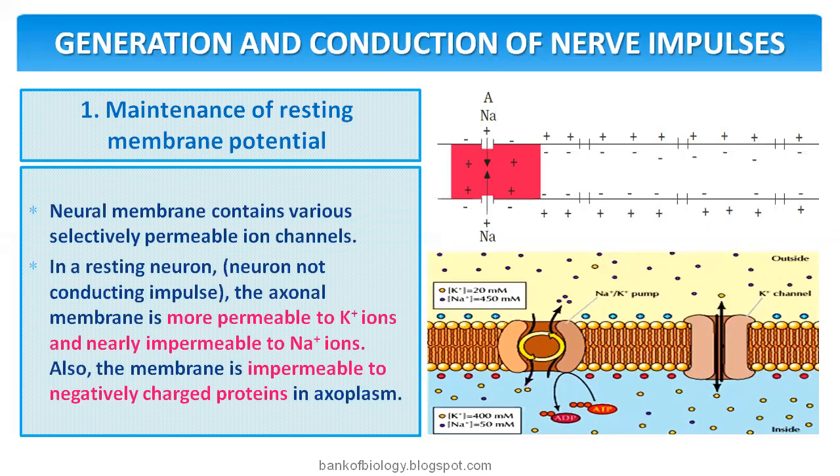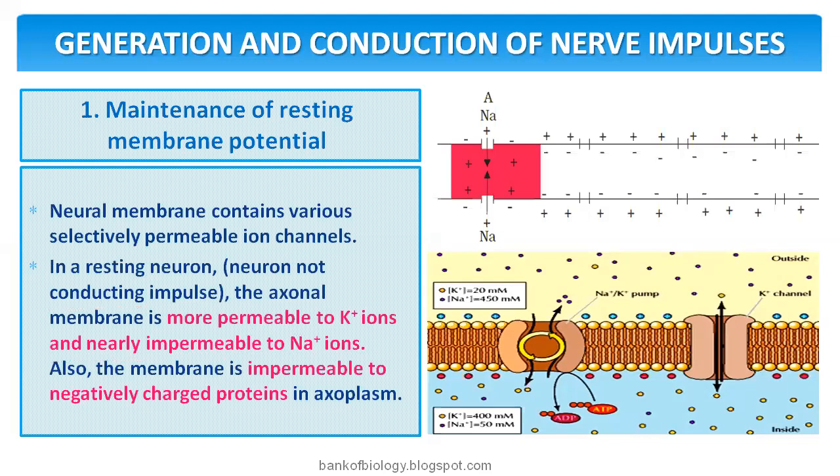Then the resting neuron is one that is not conducting an impulse. The axonal membrane is more permeable to potassium ions and nearly impermeable to sodium ions. You need to understand here that we have very little information in the NCERT textbook.